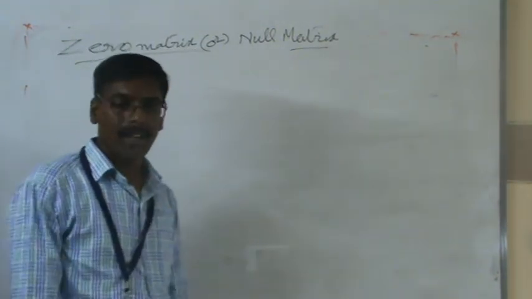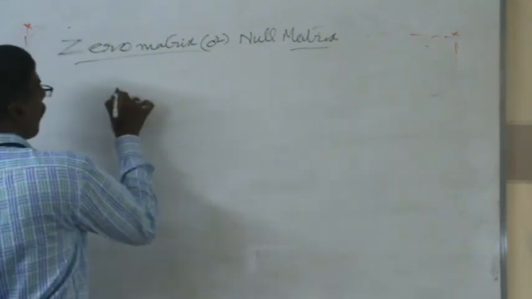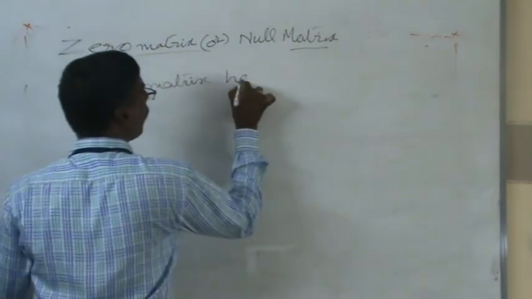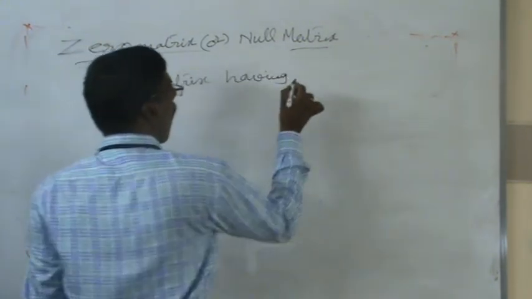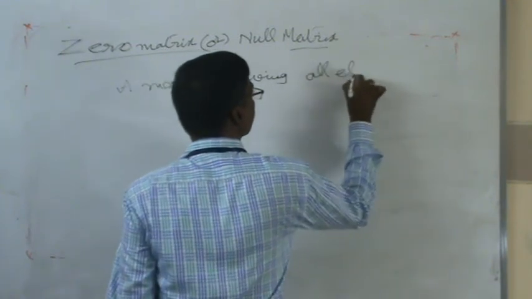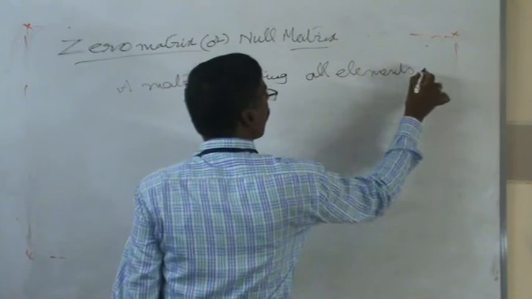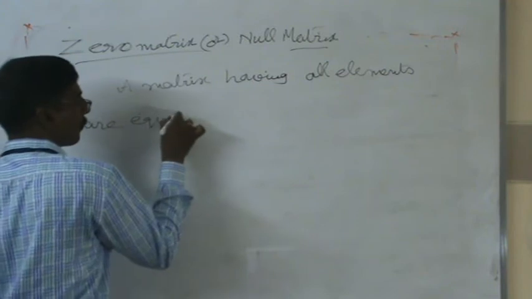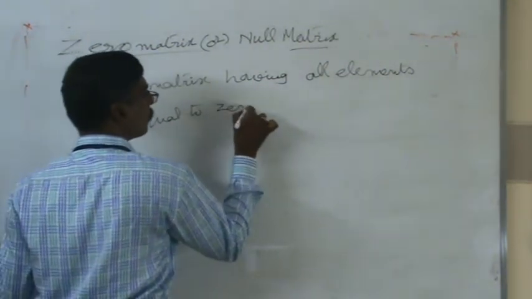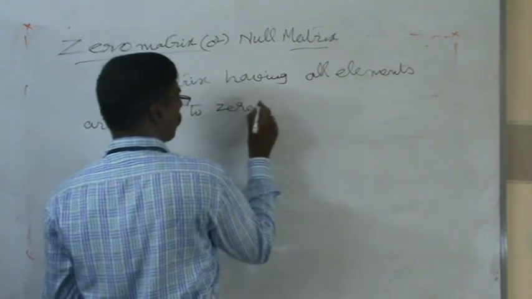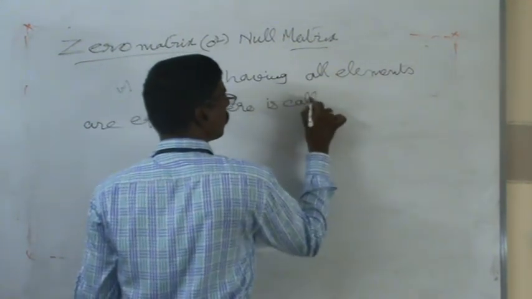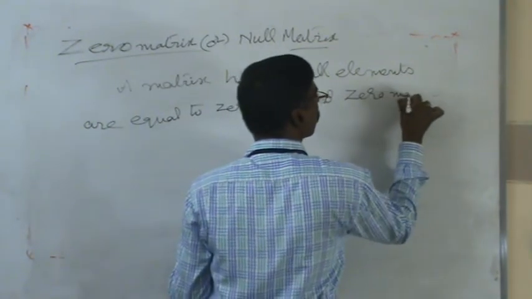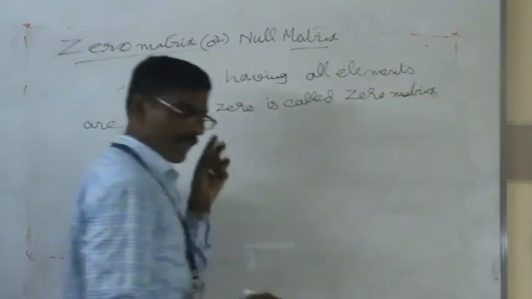What is meant by zero matrix or null matrix? A matrix having all elements equal to 0 is called a zero matrix.